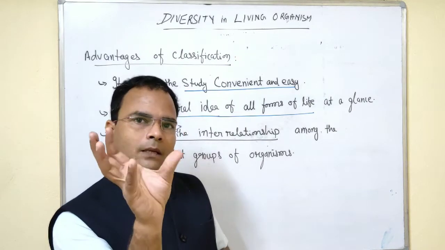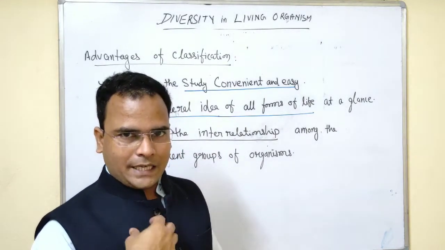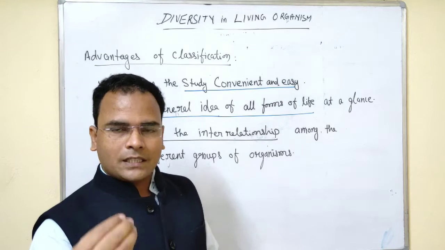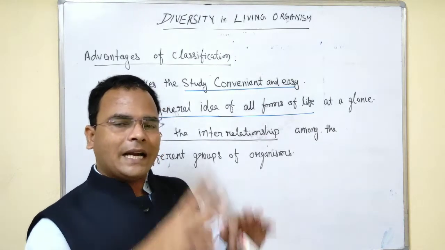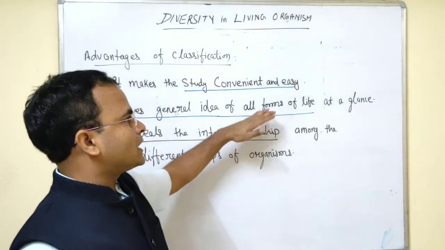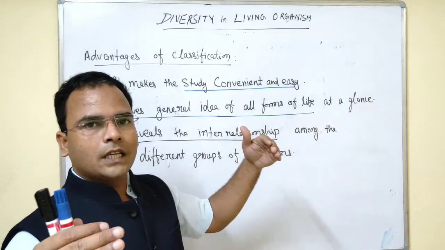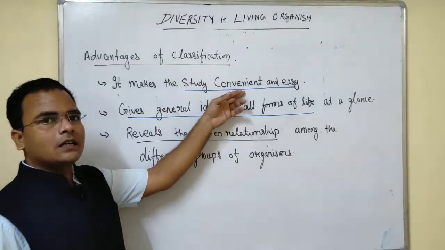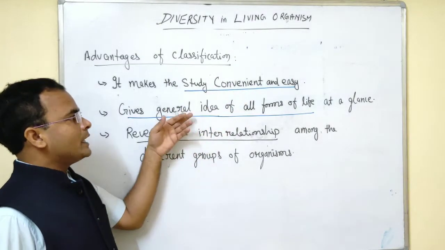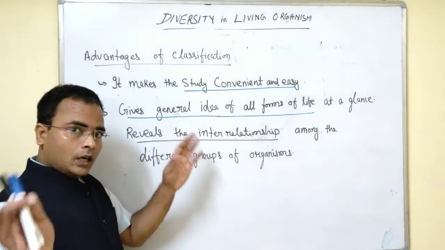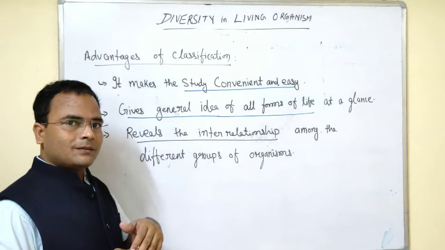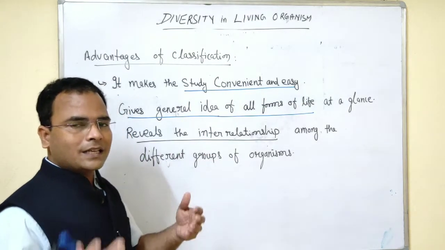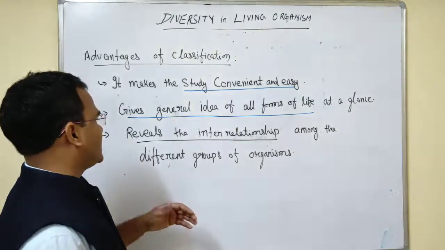So we will get some common conclusions, some differences and similarities. Based on that, at a glance we can see their general characteristics. So classification makes our study convenient and easy. It gives an idea of all forms of organisms in a single glance.